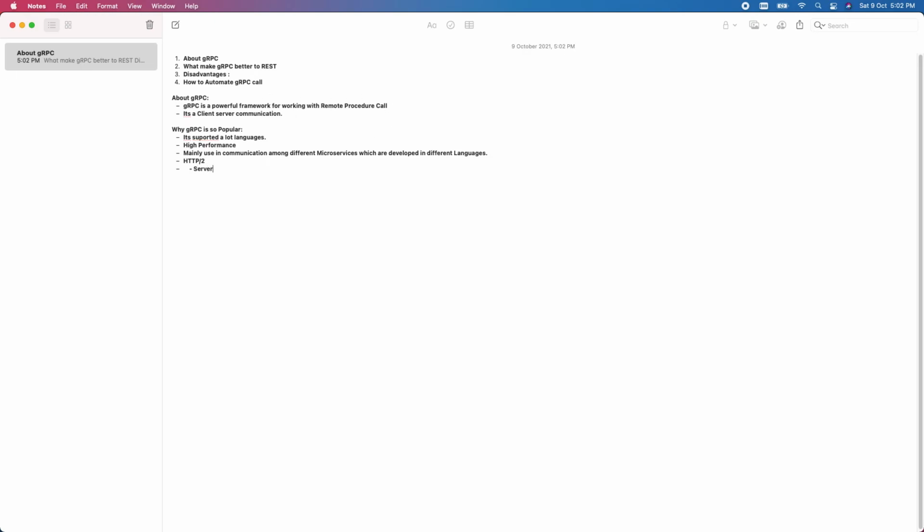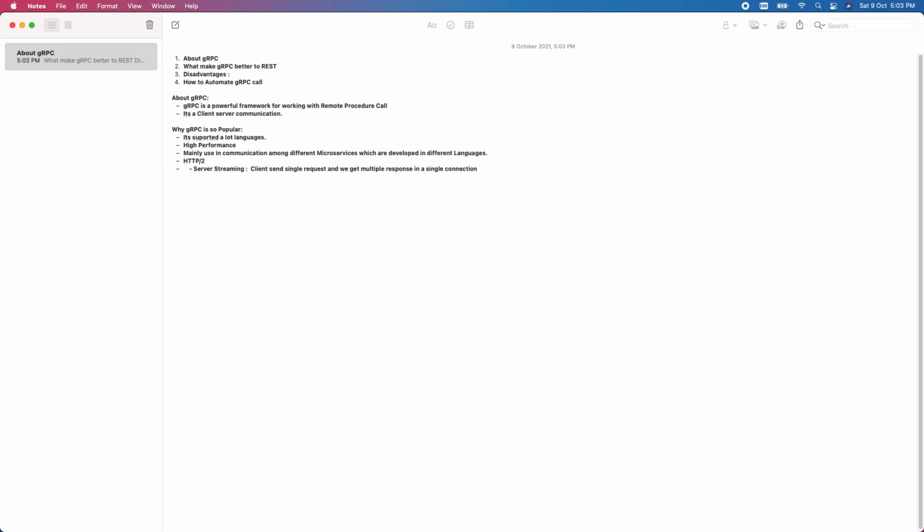The main thing here is server streaming: the client sends a single request, and we can get multiple responses. So the client sends a single request, and in a single TCP/IP connection we can get multiple responses.